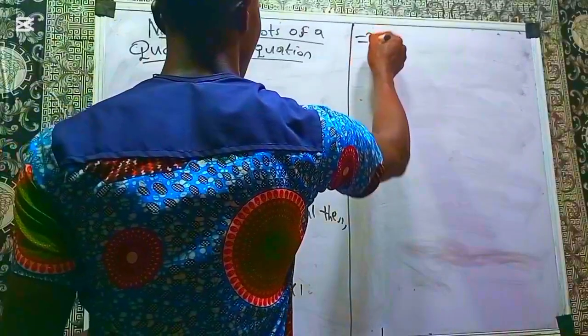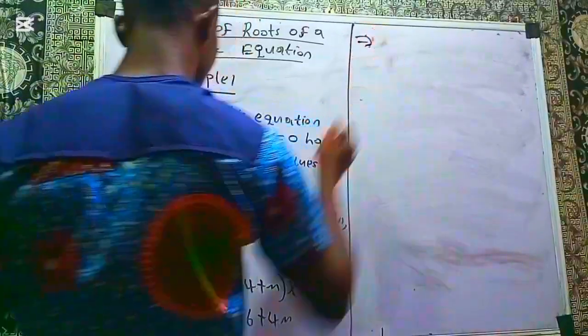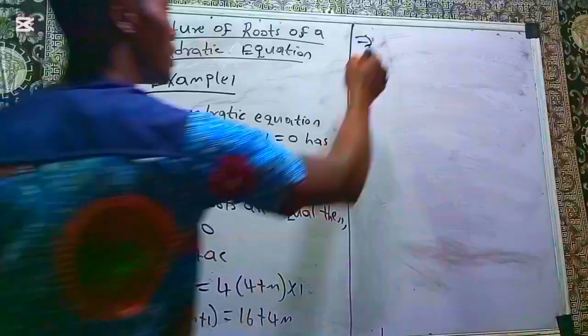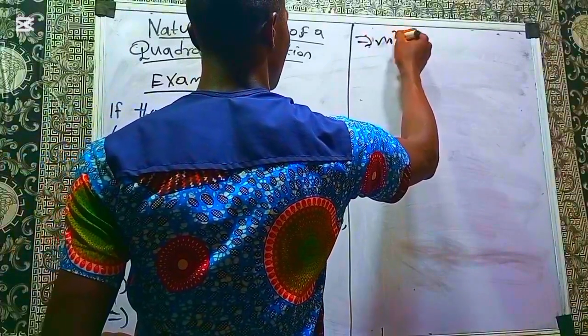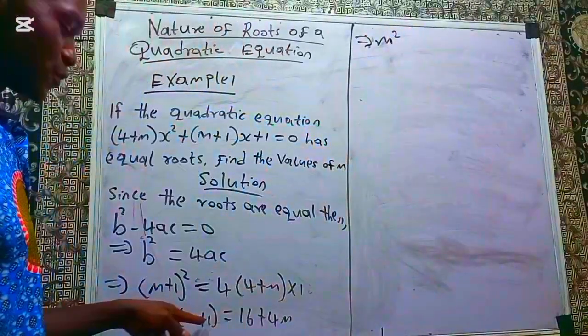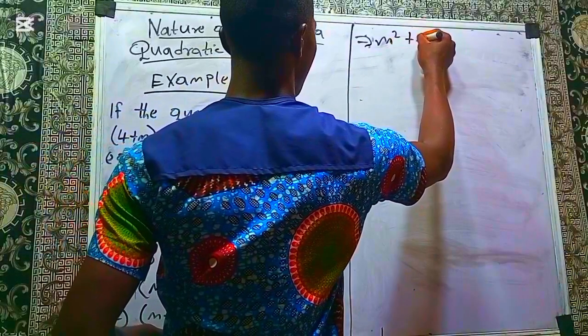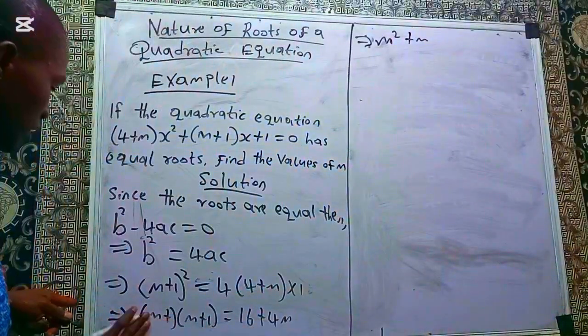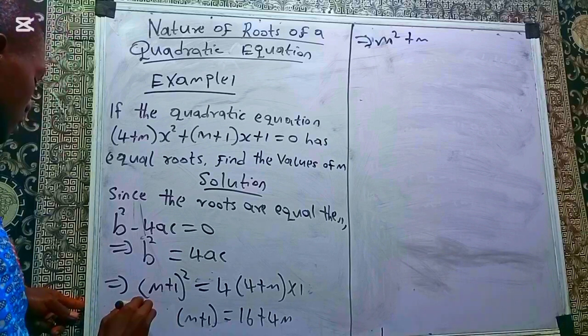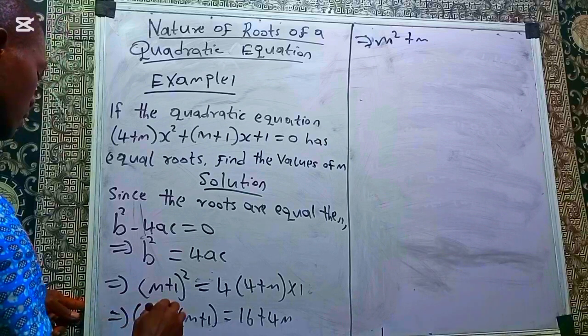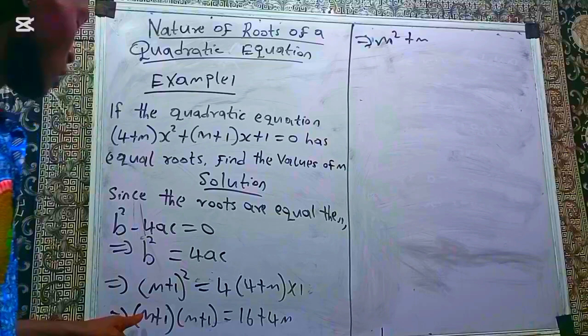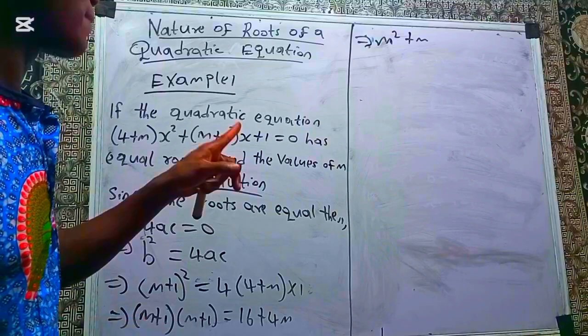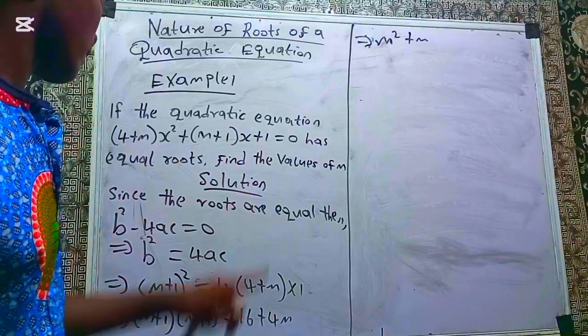So let's quickly expand this bracket. m times m gives m², m times 1 gives m.